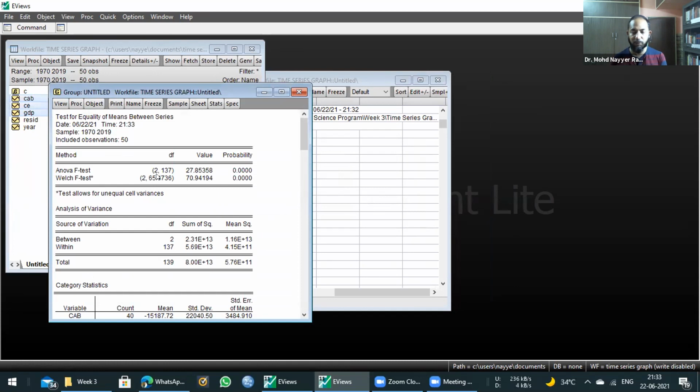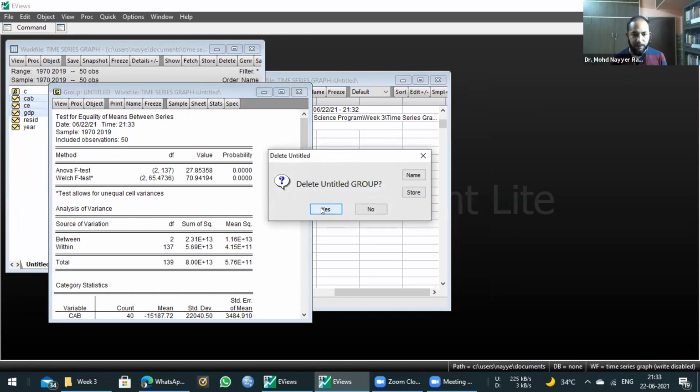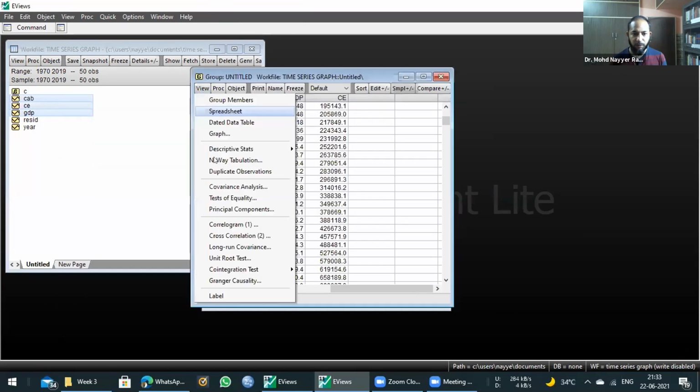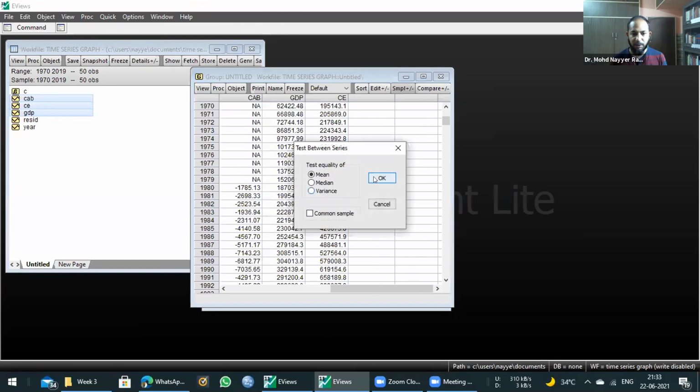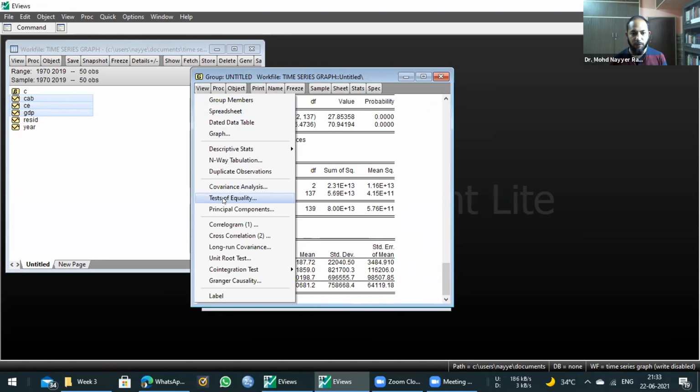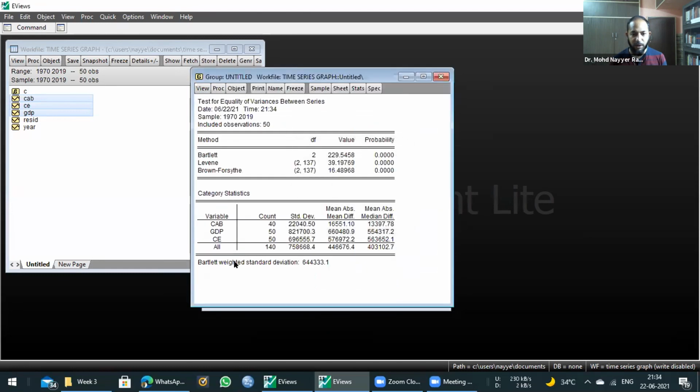The same approach is there. So we need not worry about it. Again we open the group, view, test of equality, we get for mean the same type of results. We go for variance, the same type of result, all three are there.